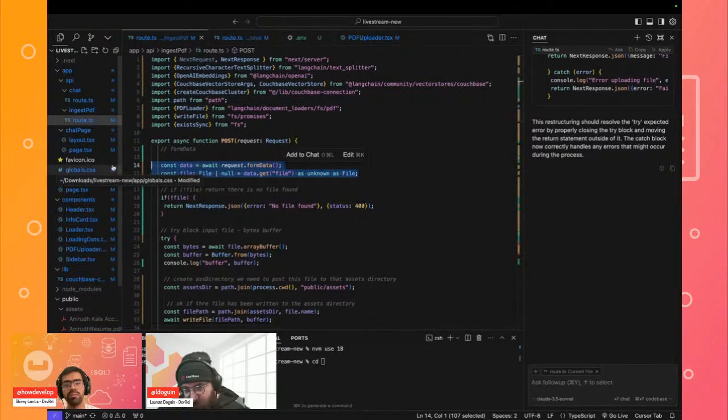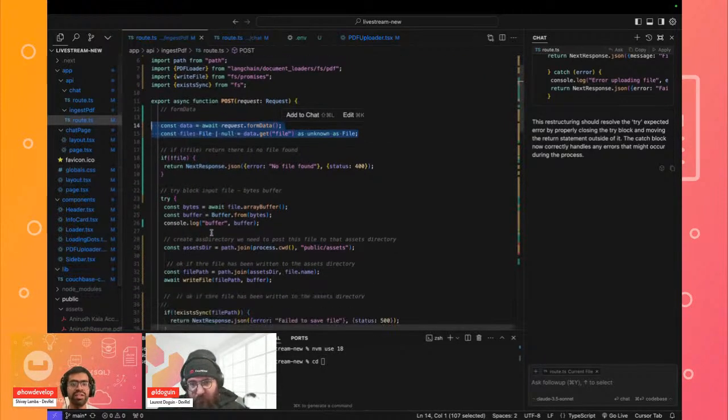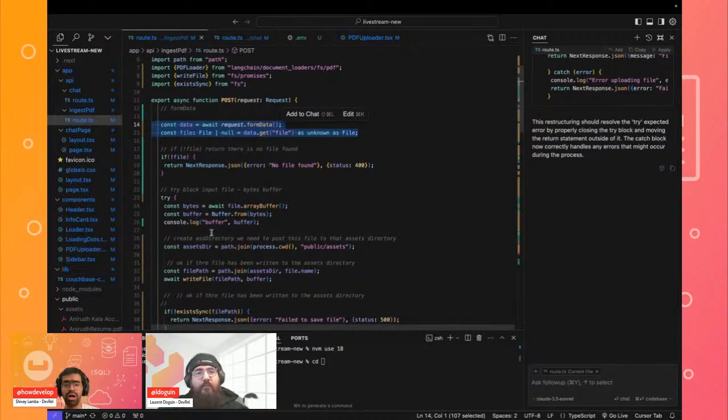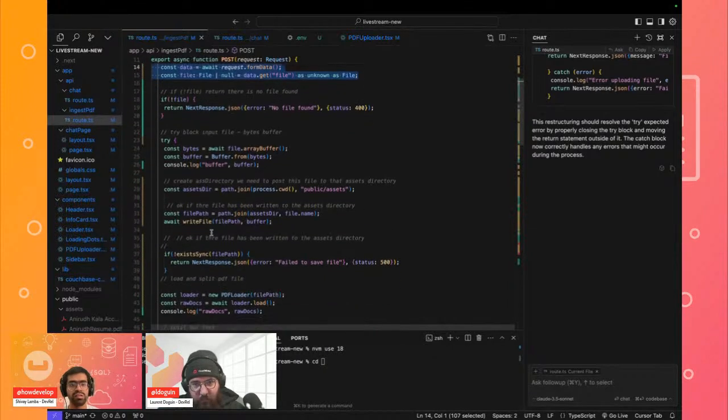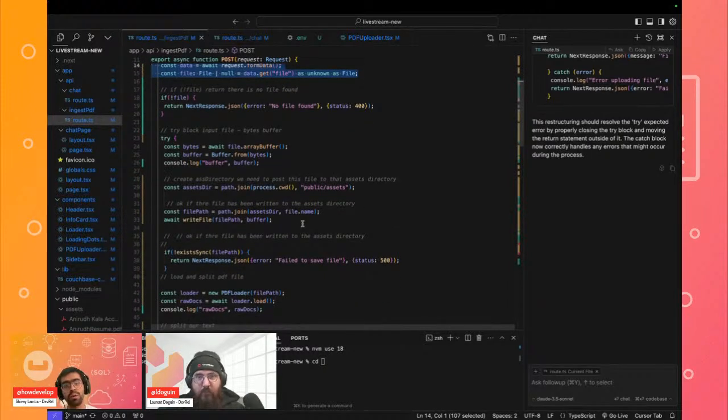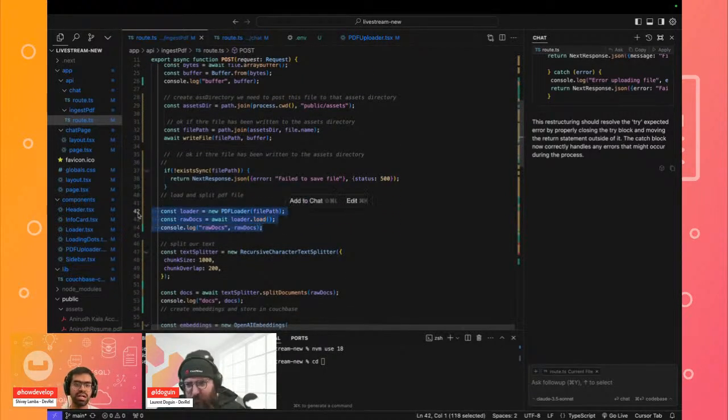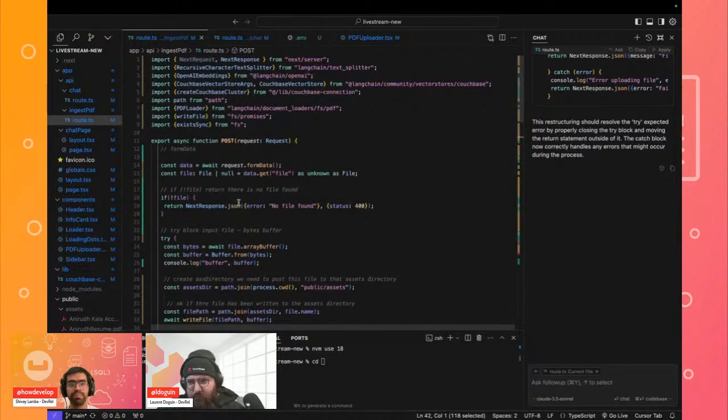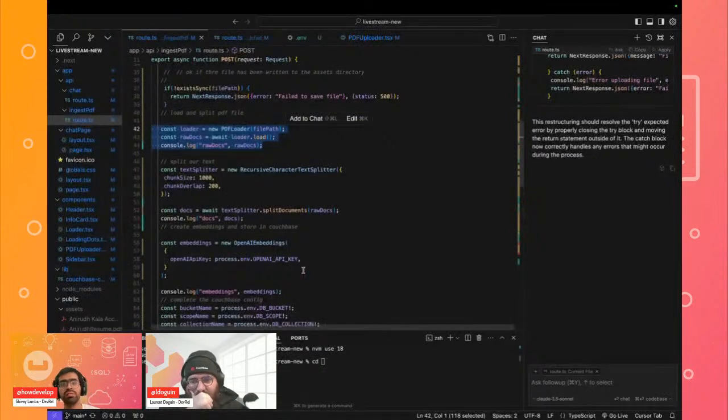We accept our PDF file as form data, and then we parse it so that we can get the individual characters from it. First, we stored it inside our public folder so that we can fetch it, and then we used an npm package for LangChain so that we can load a PDF document. LangChain supports different types of files, whether CSV, PDF or docs files, with dedicated loaders that can split your document for you.